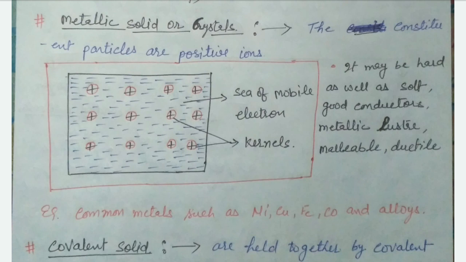It means the positive charge of the kernels and the negative charge of the sea of mobile electrons are held together. Right? The property of the metallic solid is they are soft as well as hard, and good conductors. This is because they have a large number of mobile electrons and kernels. They have metallic luster, and are ductile and malleable, meaning all of the metallic properties. Common examples of metallic solid are all of the metals and alloys.